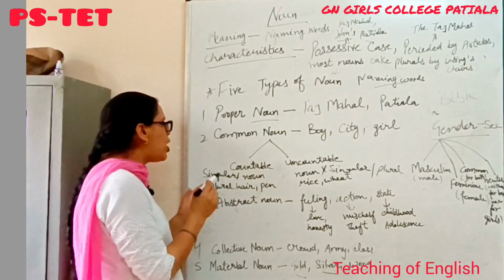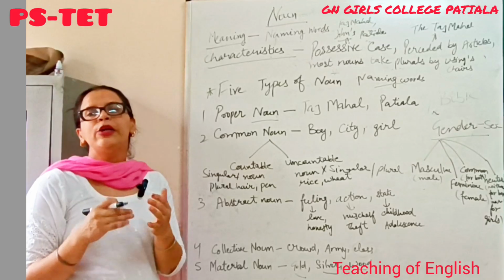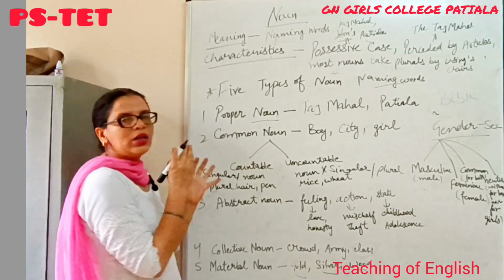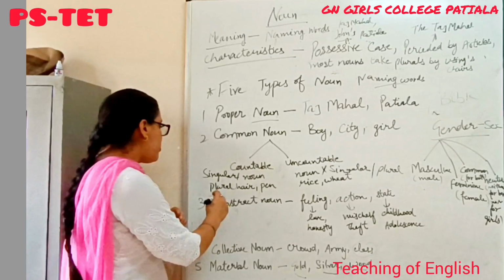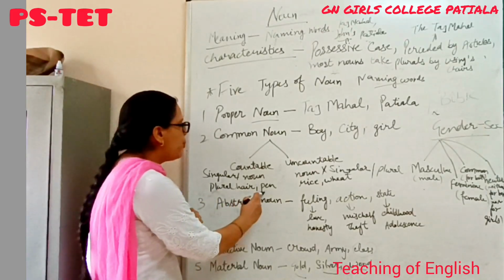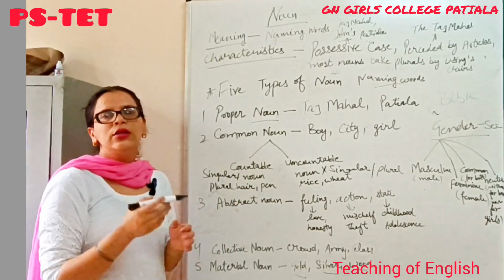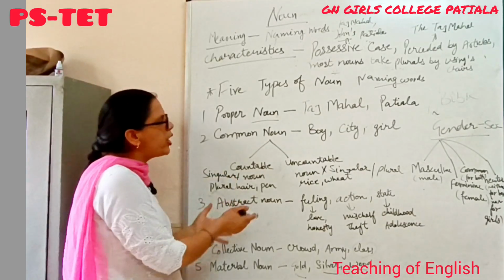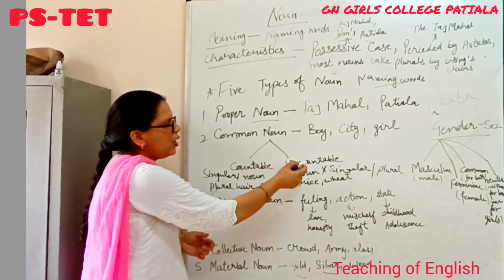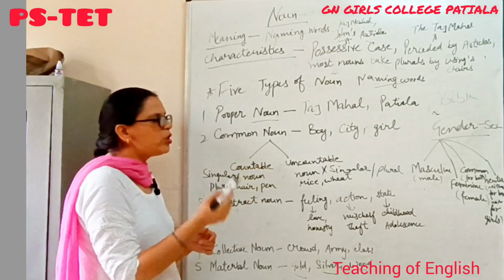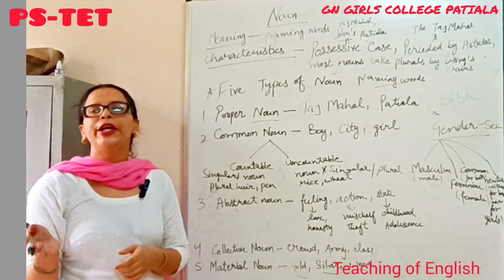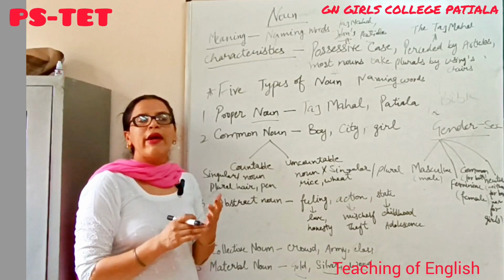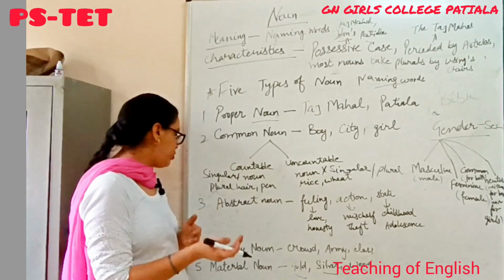Countable nouns are the nouns which can be divided into singular and plural. It is also countable. For example, chair, pen, pencil, table, fan. These are countable nouns, and uncountable nouns are those nouns which we cannot divide into singular or plural and we cannot count them, like rice, wheat, etc.